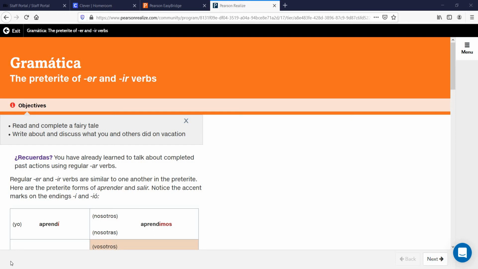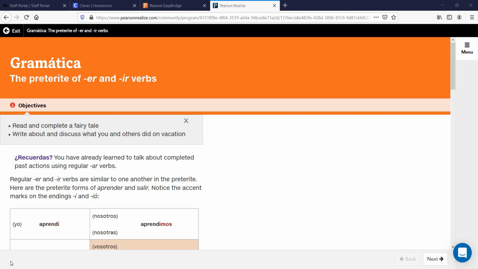So the first thing you see, it says objective: read and complete a fairy tale. Write about and discuss what you and others did on vacation. So we're talking about the past tense. Remember, the preterite means past tense. Actions that are already completed. Actions that have been completed in the past. It continues, it says, recuerda, you have already learned to talk about completed past actions using the regular AR verbs. We did this in class.